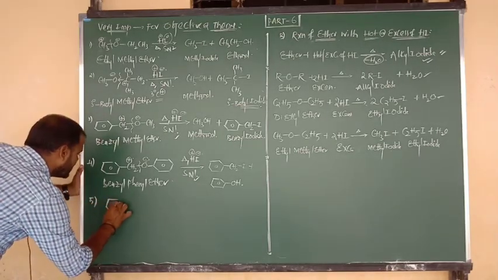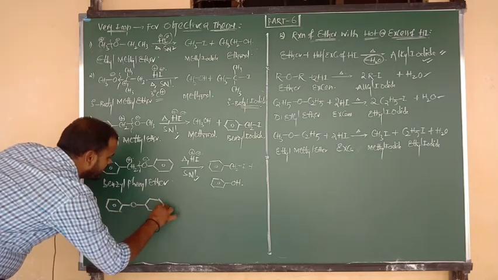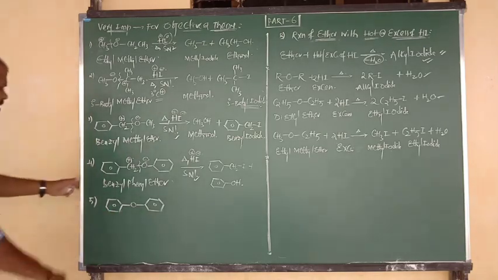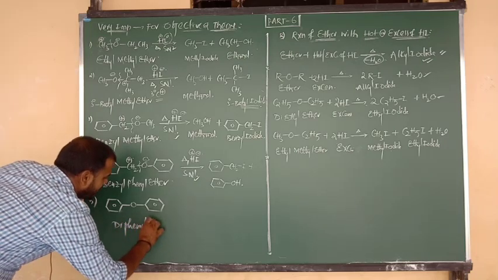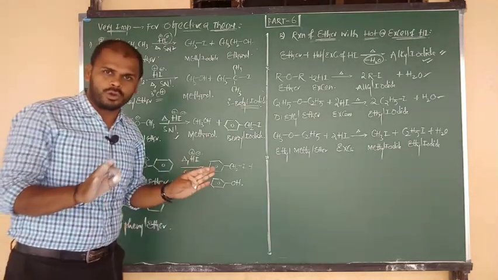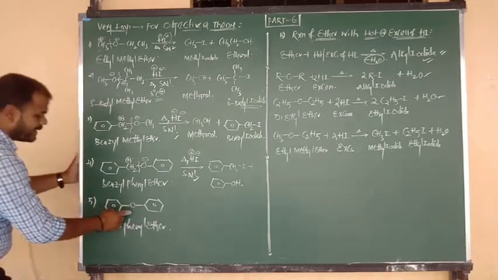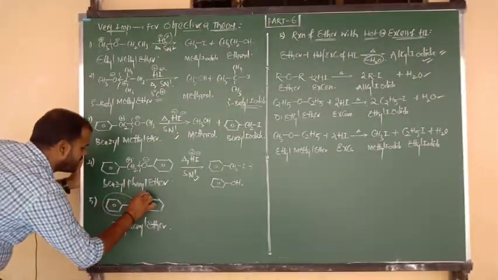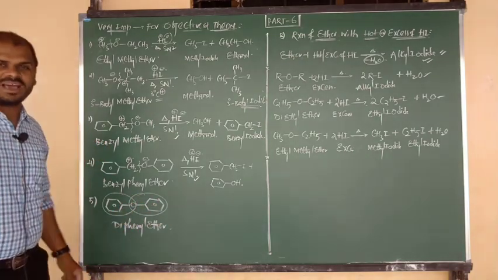And the last final condition is also very important for you. Here I am going to consider benzene connected to O, and again benzene. How many benzene rings are there, beta? Two benzene rings are there. So what is the name of this compound? Diphenyl ether, and we can say diaryl ether. Up to now, many times I have told you the phenoxy group is more stable. Nothing but benzene connected to O, phenoxy. Listen carefully: this is phenoxy number 1, and this is phenoxy number 2. How many phenoxy groups are there? Two phenoxy groups are there.